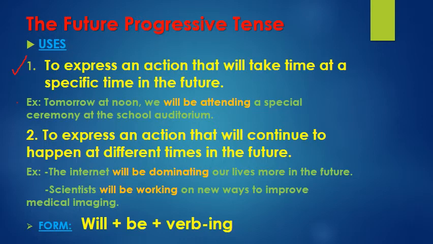What will you be doing? So tomorrow at noon, I already know, specific time in the future. Will plus be plus verb-ing. We will be attending a special ceremony at the school auditorium. What will you be doing today at 2? Today at 2, I will be taking an English test. Okay, will plus be all the time.